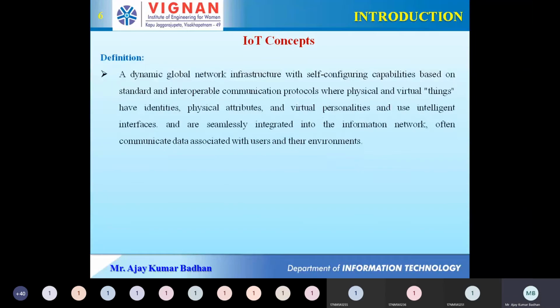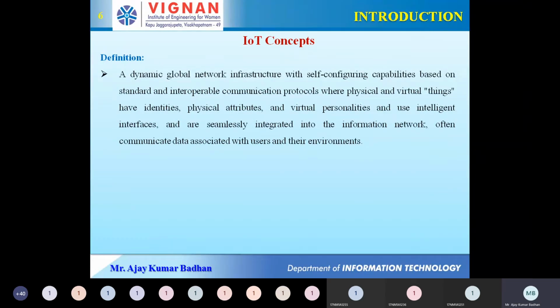Now let's come back to the definition. The basic definition that is provided, you can just read it up. What he is saying exactly here is whatever we have discussed now, he is collating it and giving it in a single sentence. This is not a fixed definition for IoT, but it is one of the definitions given by our authors. What do you mean by IoT? It is nothing but a dynamic global network. Why is it called dynamic? Based upon time to time, it will keep on changing automatically. Global means it is connected worldwide.